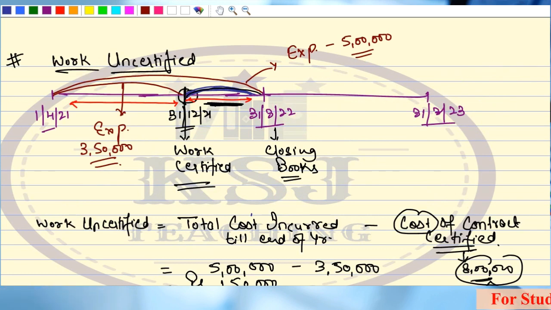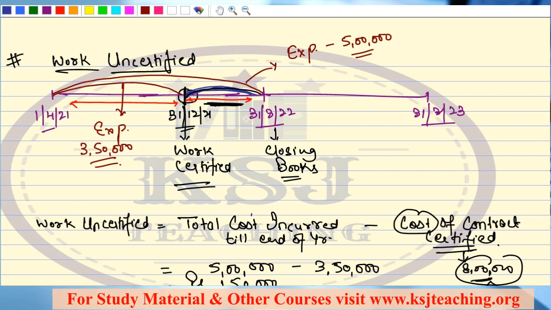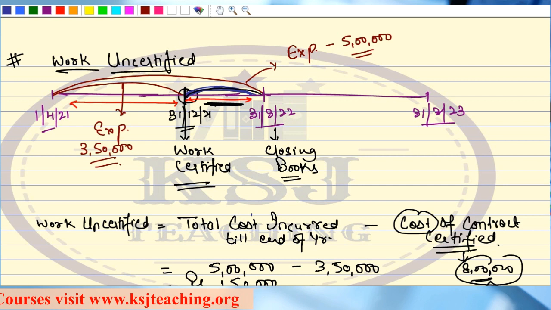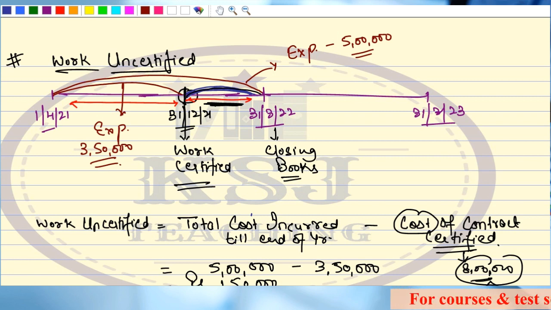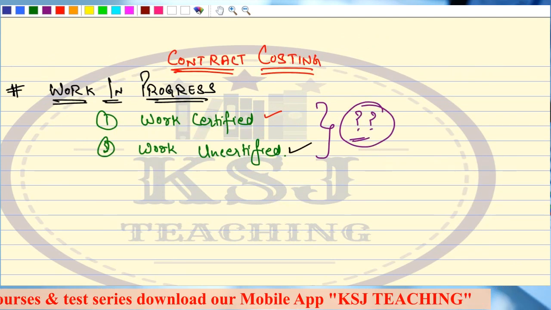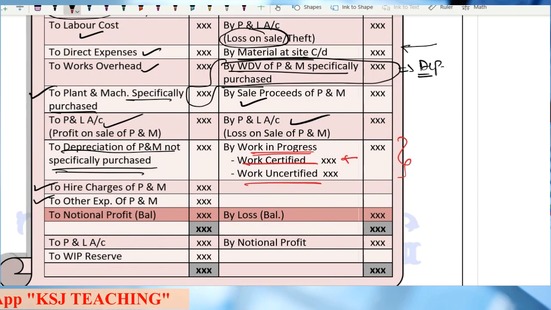I hope so. Right? I have tried my best to explain that in case of work uncertified, you have to take only and only the cost part of the certification, not the total work certified. Be careful with this thing. Right? We have to take the cost part, cost of contract certified. Clear? So this is about work certified and work uncertified, how we have to show it in the account. So we have almost done everything.